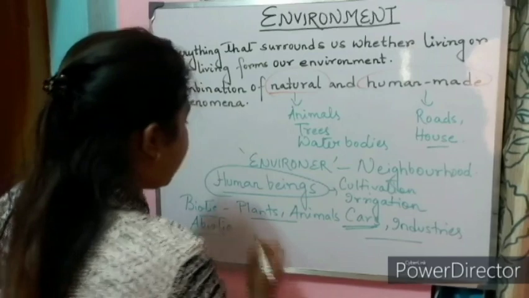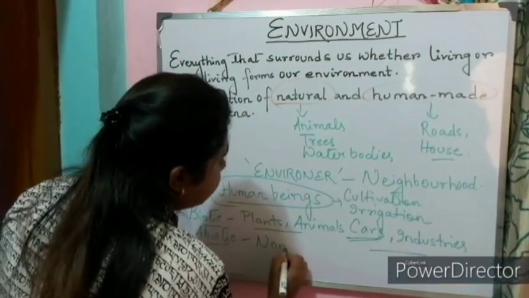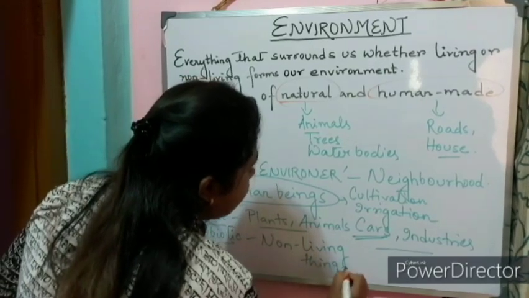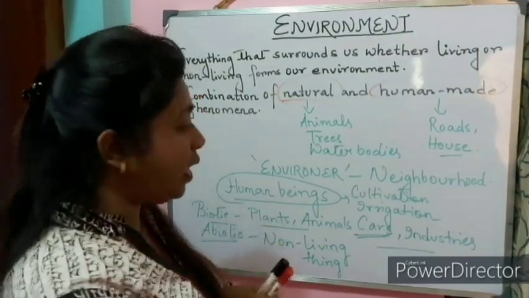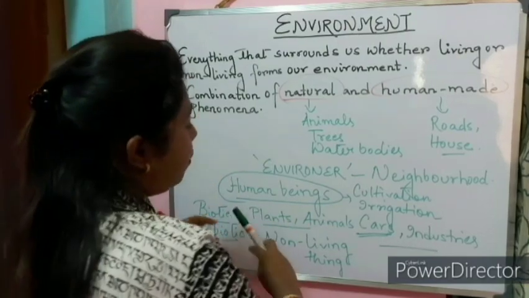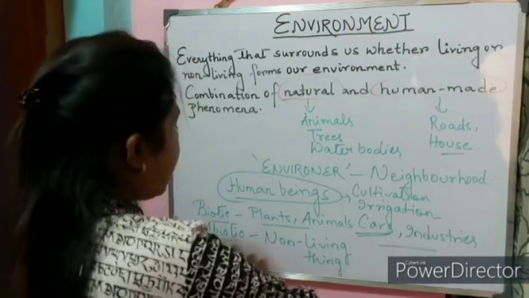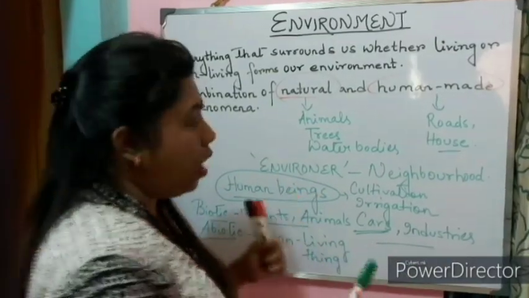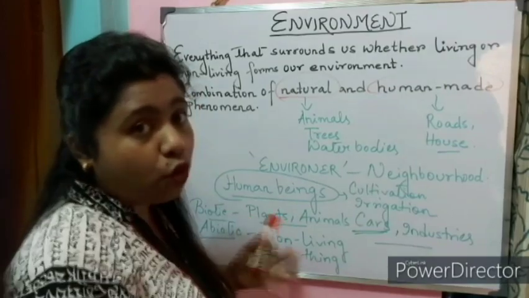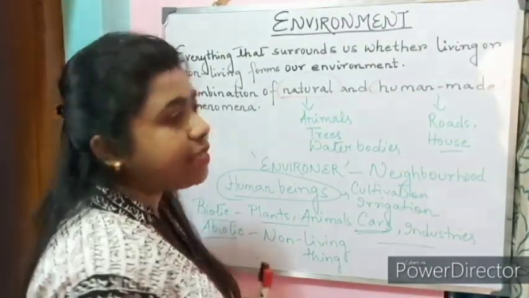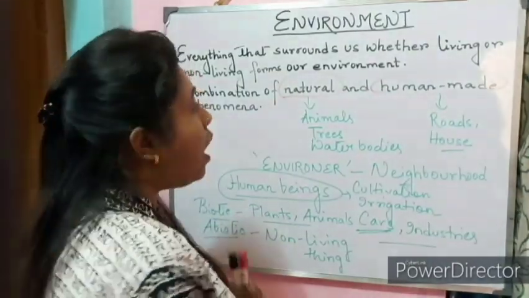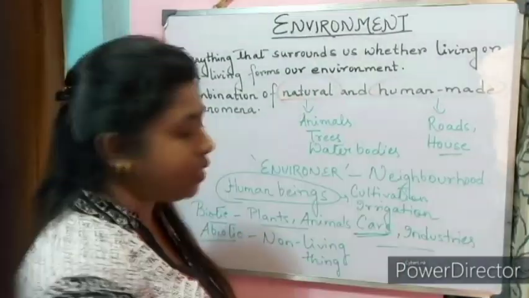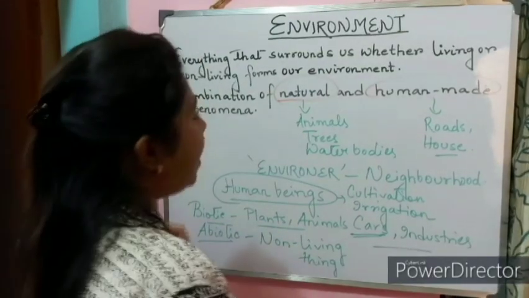Now, what are abiotic? Abiotic means all the non-living things. In nature, we can actually see both plants, animals, that are biotic components, and abiotic, that are roads, bridges, rocks, water, all can be said as abiotic components. So the natural environment is actually formed of two components, that is biotic components and abiotic components.